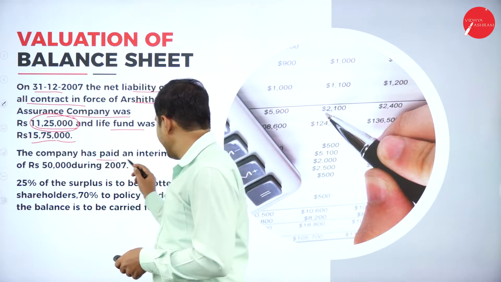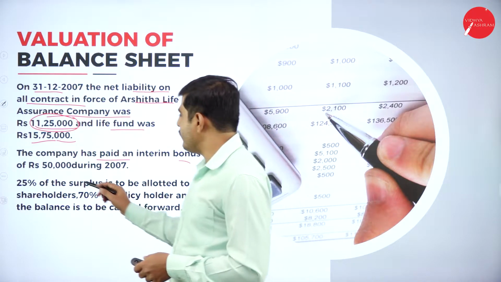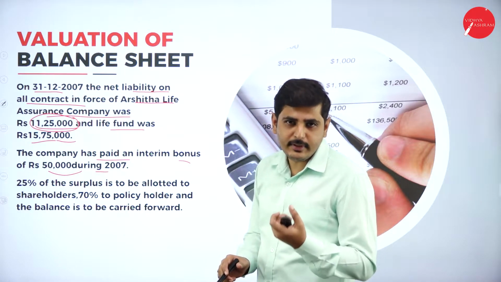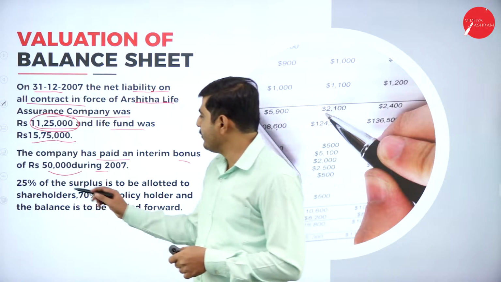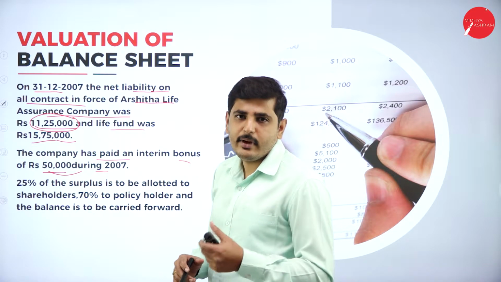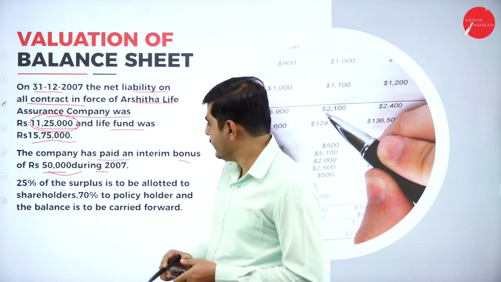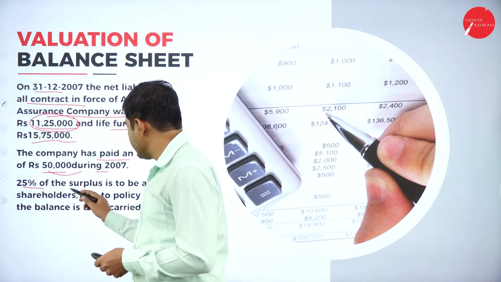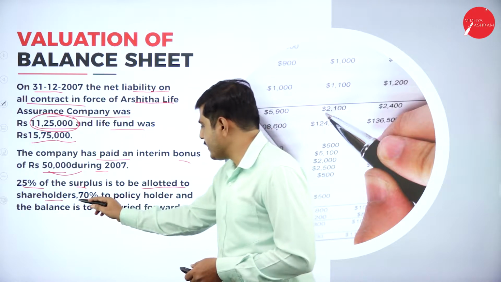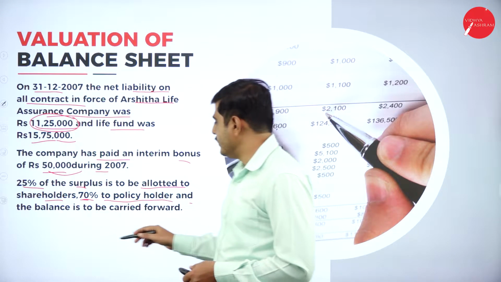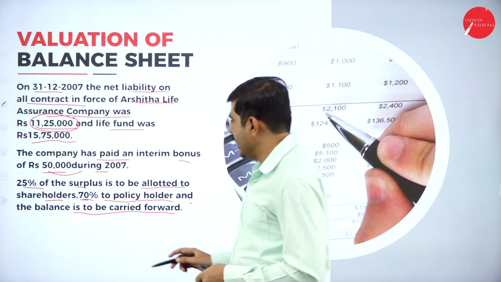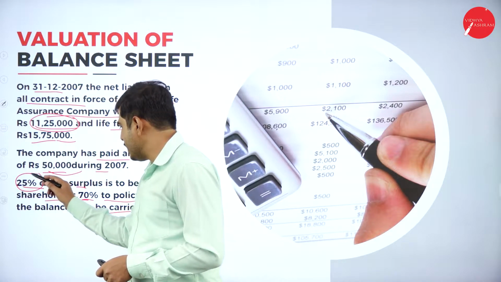The company has paid an interim bonus of rupees 50,000 during 2007. Interim bonus means in between the year, or in the middle of the year, the company will pay 50,000 rupees as an interim bonus. It will be deducted while paying the full bonus. 25% of the surplus is to be allotted to shareholders, 70% to policy holders, and the balance is to be carried forward. So out of 100%, 25% should go to the shareholder.